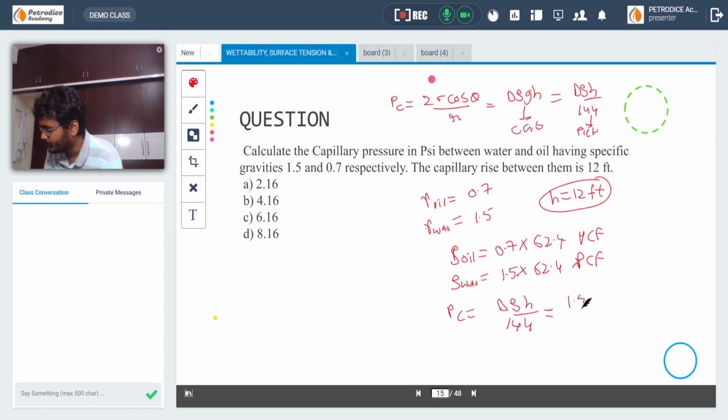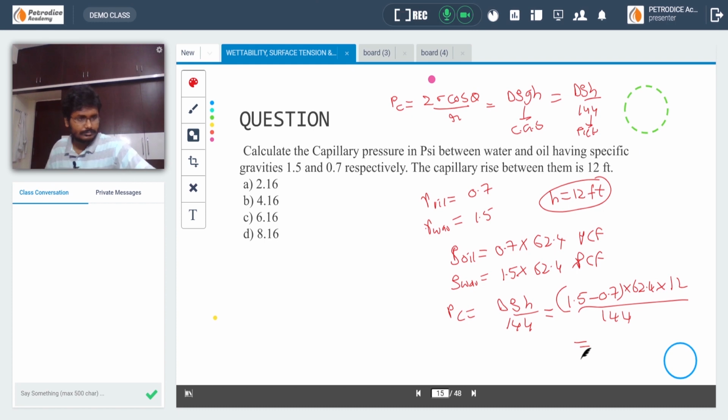Delta rho is (1.5 minus 0.7) into 62.4, h is 12 feet, divided by 144. The answer is 4.16 PSI, because the answer will come in PSI. So the answer is B.